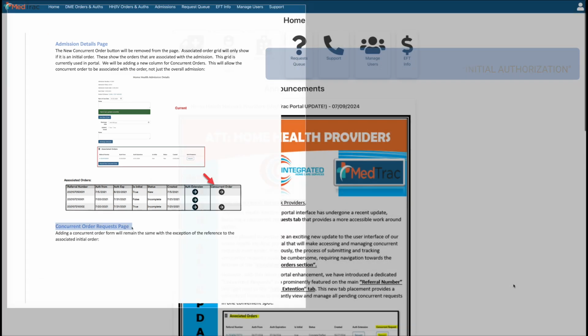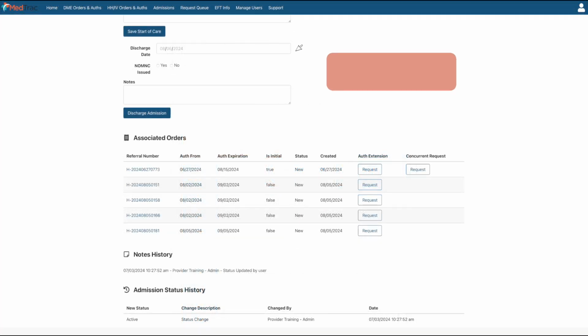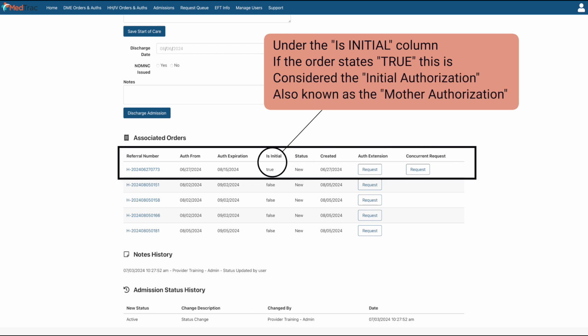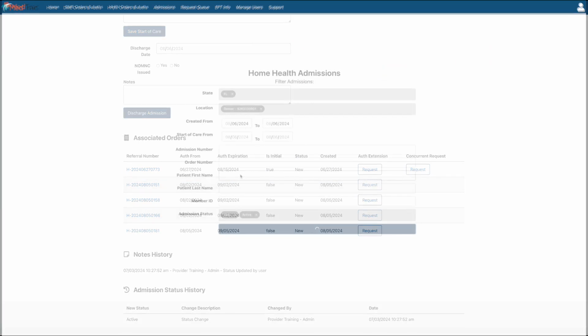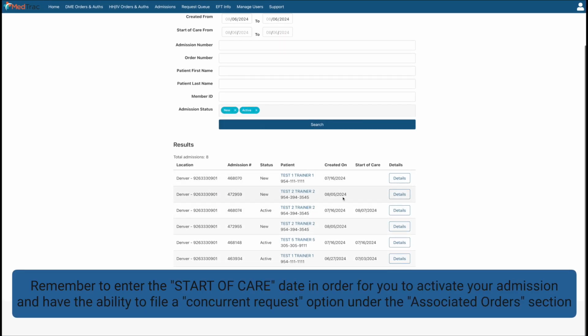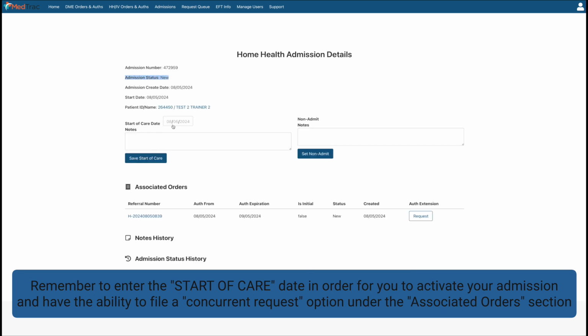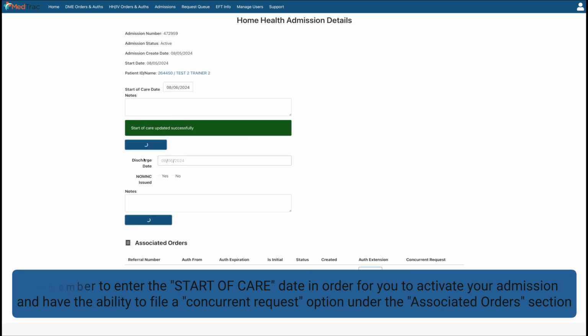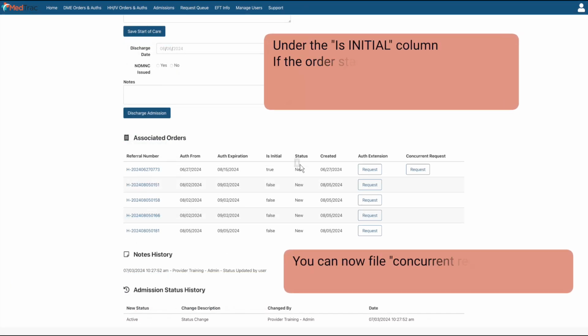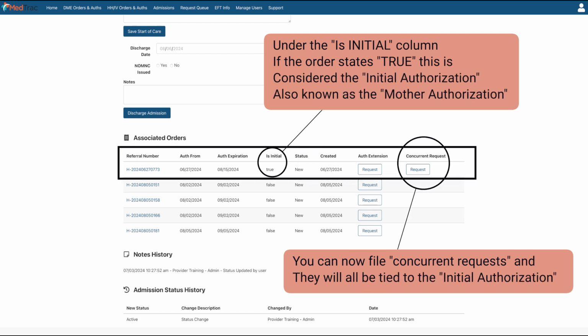The update consists of now giving the ability to network providers to file concurrent requests directly from an initial authorization that has been generated. We call these initial authorizations mother authorizations. Once you activate the initial authorization by entering the start of care date, the order now enters the active status, giving you the ability to file concurrent requests that will be directly tied to the initial authorization. Again, the mother authorization.